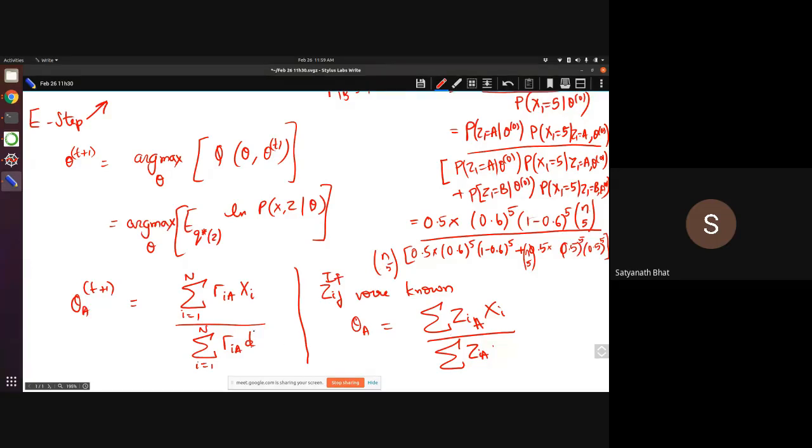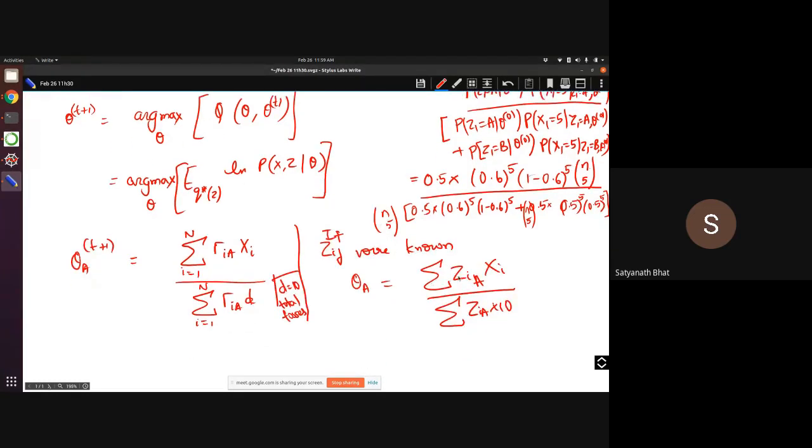So D is equal to 10, which is total tosses. This is what it would have been. But since I don't know these zij hard assignments, I'm doing a soft assignment. That is why this is the update.